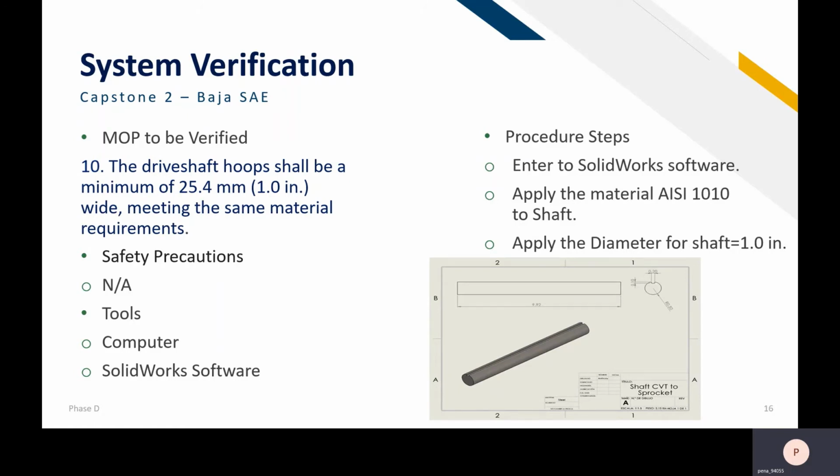The drive shaft hooks shall be a minimum of 25.4 millimeters or 1 inch wide, meeting the same material requirements. Safety precaution: not applicable. Tools: computer and SolidWorks software. Procedure steps: enter SolidWorks, apply the material and system to the shaft, and apply the shaft diameter of 1 inch.